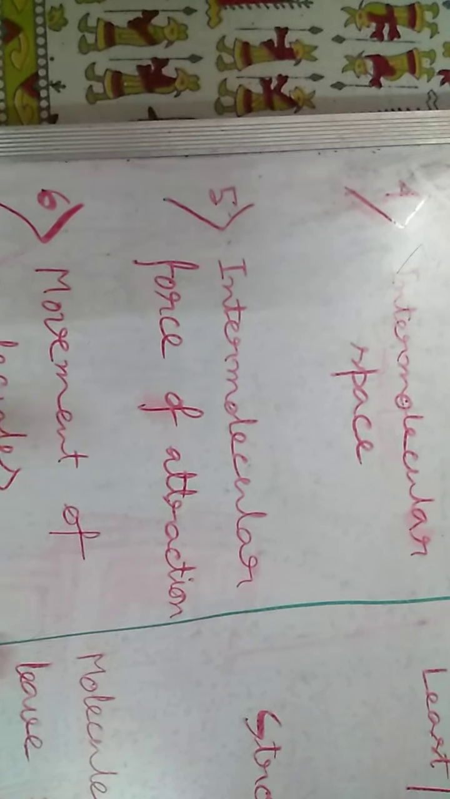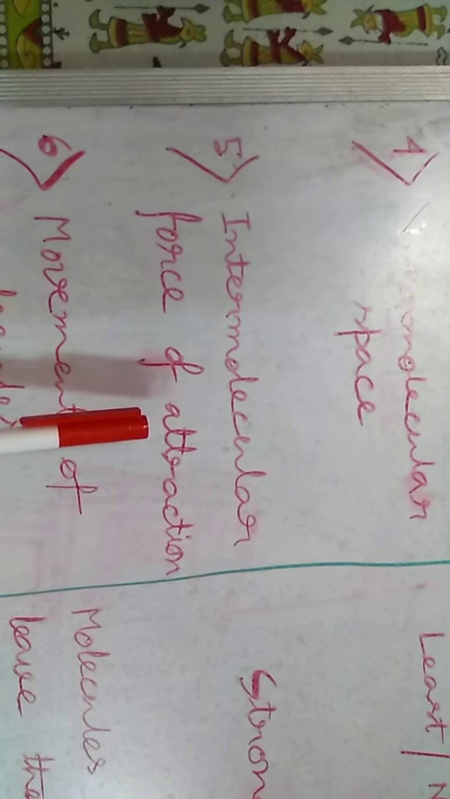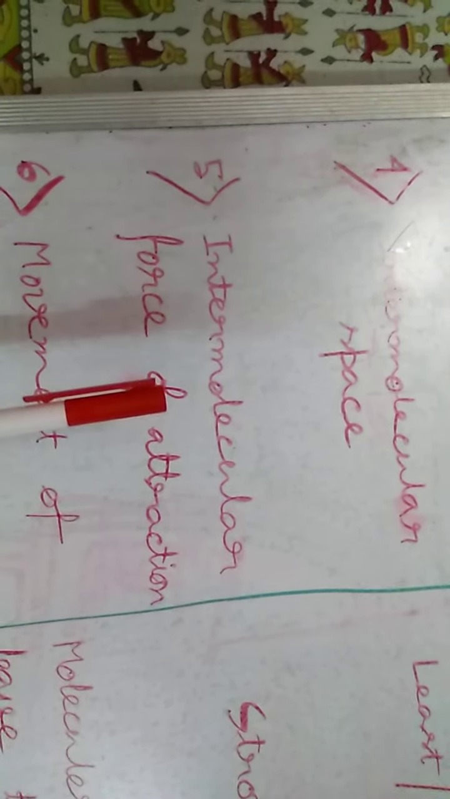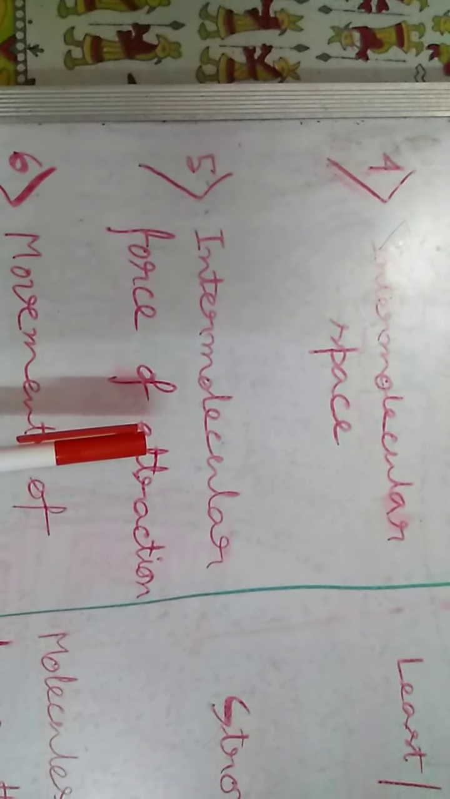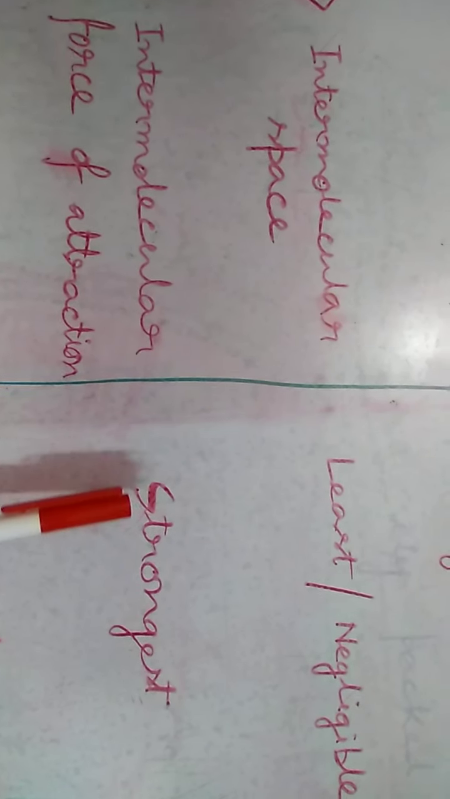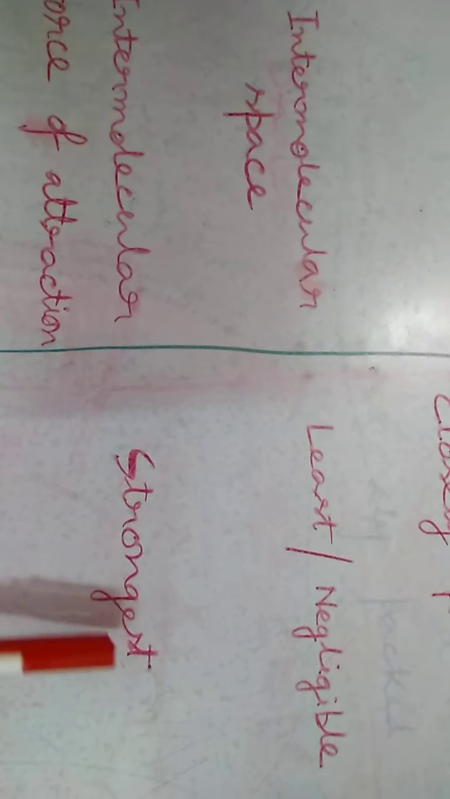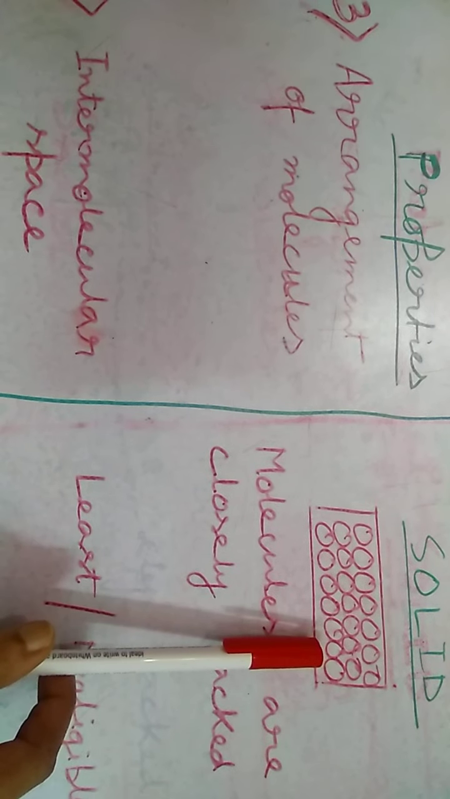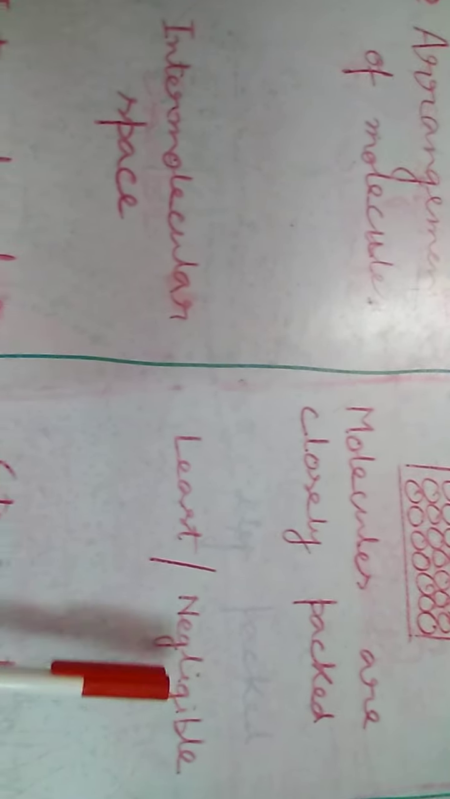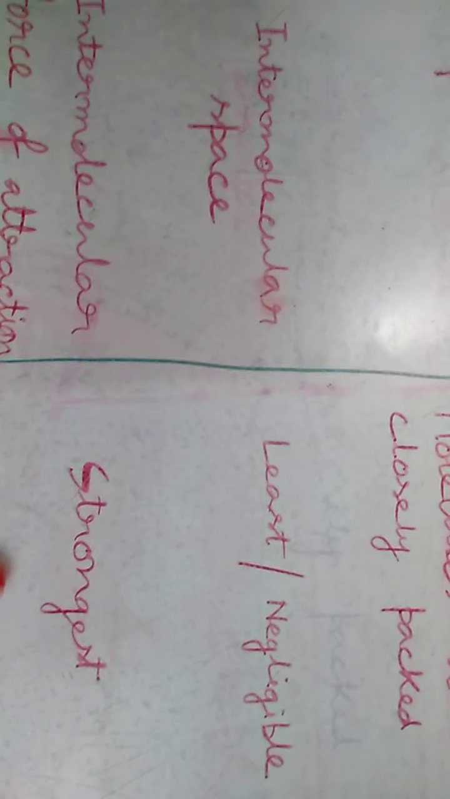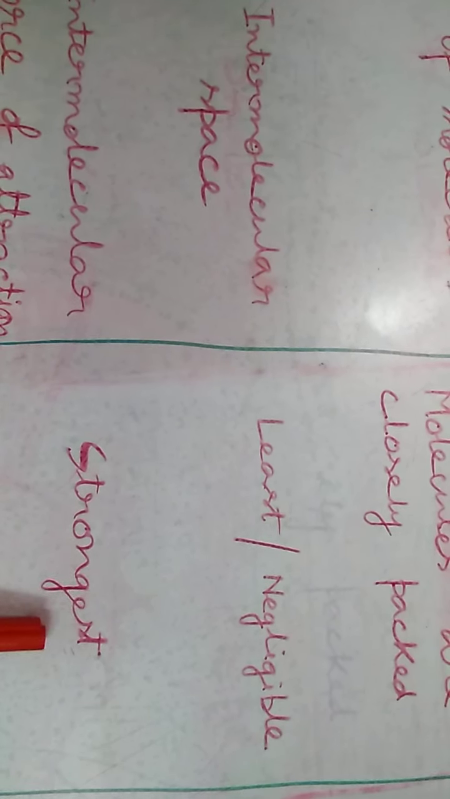Next property, intermolecular force of attraction. That is the attractive force working among the molecules. Due to this force, molecules of the substances are bound with each other. In case of solid, the intermolecular force of attraction is strongest. Why? Because molecules are very closely packed. There is very little space among the molecules. That means the attractive force working among the molecules is very high. That is the strongest intermolecular force of attraction.